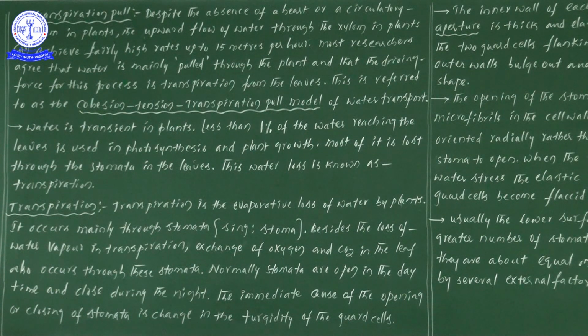Next one, the immediate cause of the opening and closing of the stomata is a change in the turgidity of the guard cells. One more time, if you read this statement, you will understand very clearly. The information the author is giving us is that the opening and closing of the stomata mainly depends on the turgidity of the guard cells.